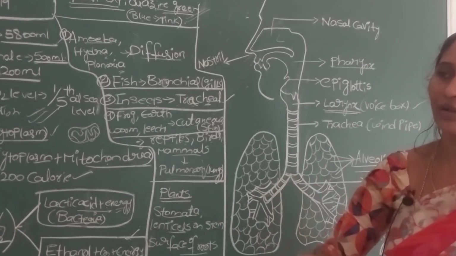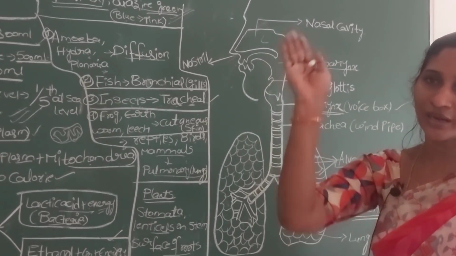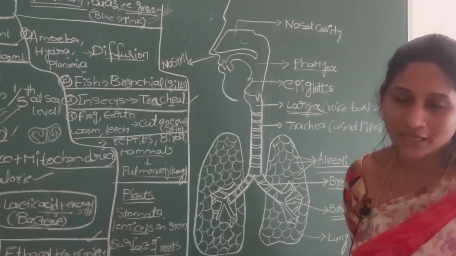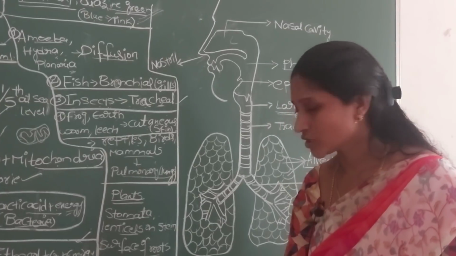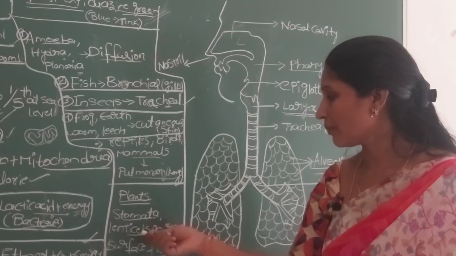Actually, in all other plants the roots are situated below the ground, but these aerial roots project out of the soil and simply take in atmospheric air. So mangrove plants contain special roots known as aerial roots, and most other plants use stomata, lenticels and the surface of roots.